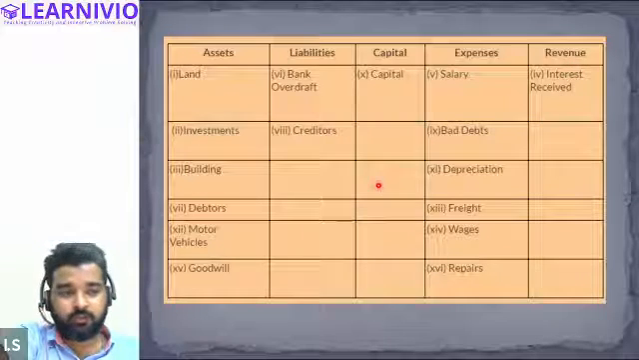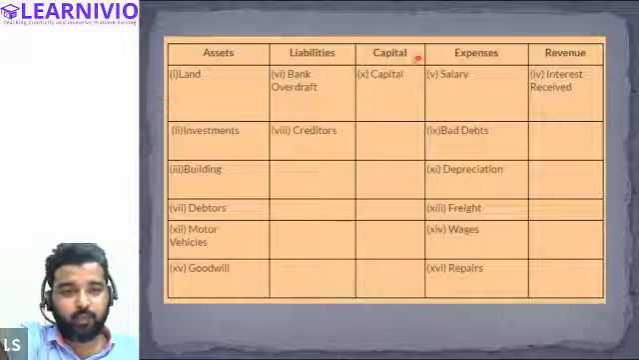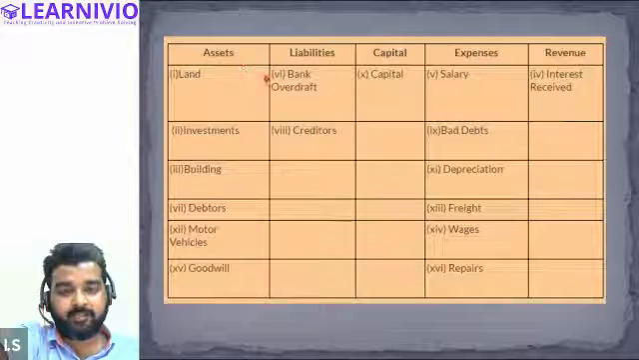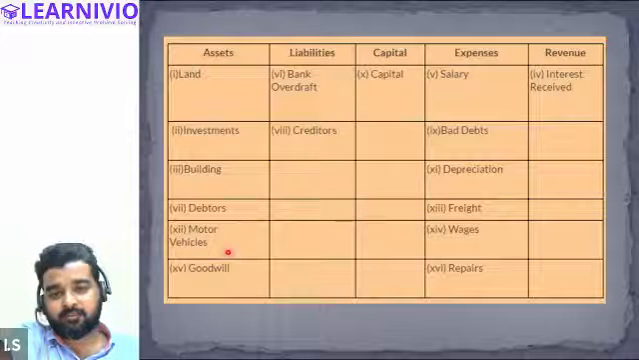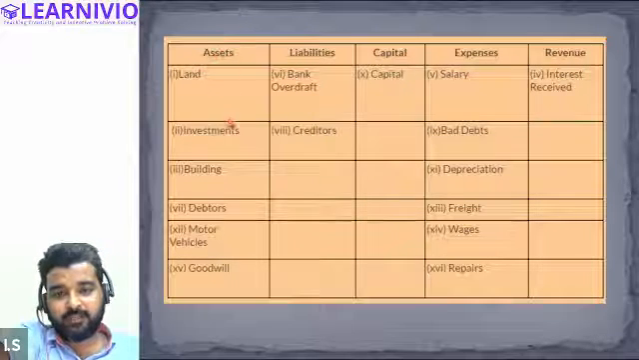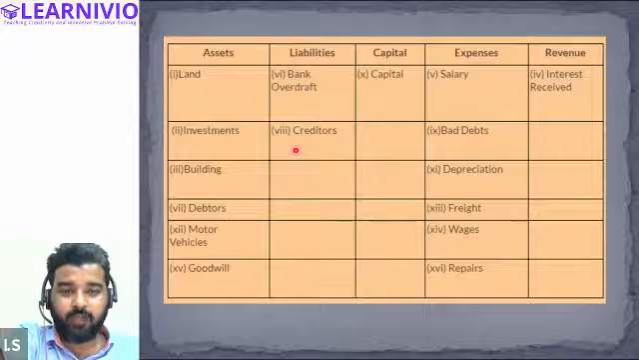So look closely and try to understand that every account that we have made, asset, liability, capital, expenses, and revenue, every account is basically containing similar transactions. See, the asset account is basically containing the transactions relating to assets only, right? Items relating to assets only. The liability account contains the items relating to liability only.